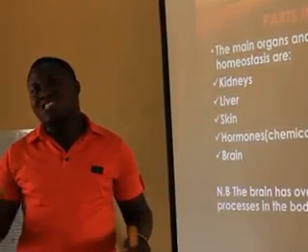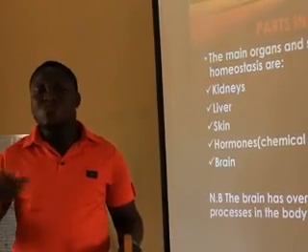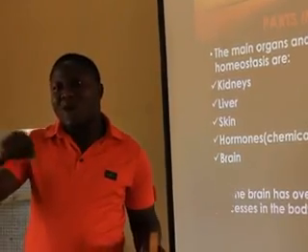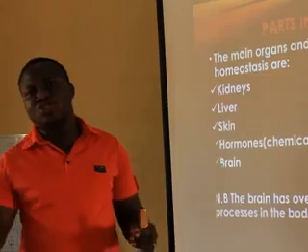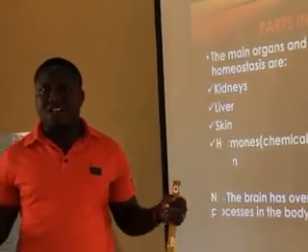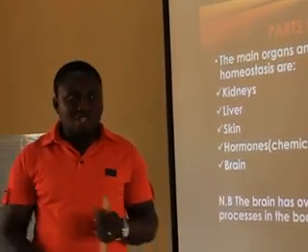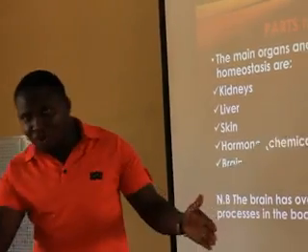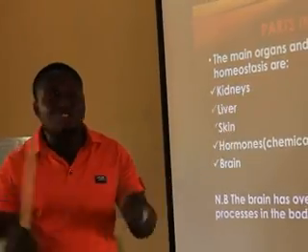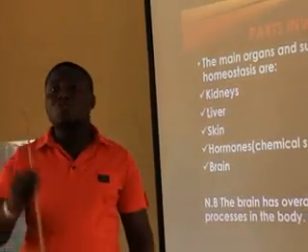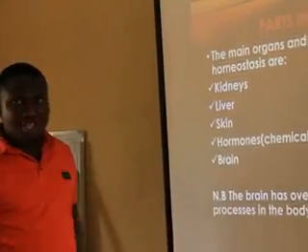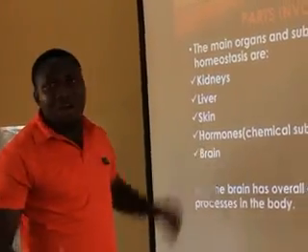when you want to actually sweat. When the body wants to excrete sweat, it doesn't need to take permission. In fact, you don't need to be in the know that you are about to sweat. It is an involuntary activity. Reflex activities that take place in your body, like jerking, all of these are controlled by the brain. So both voluntary, the one you know, and involuntary, the one you don't need to even know about, but it is taking place in your body, are managed and controlled by your brain, including when you want to urinate, which is a voluntary activity. The brain is involved in it. So your brain is a very powerful organ coordinating all of these activities.